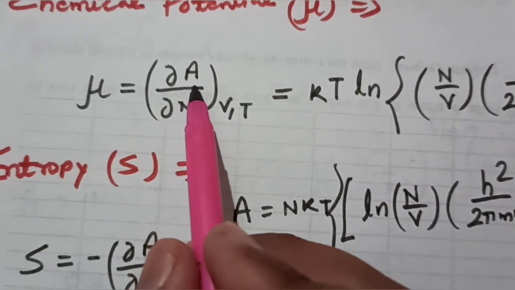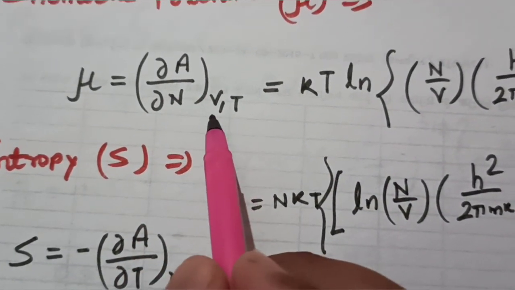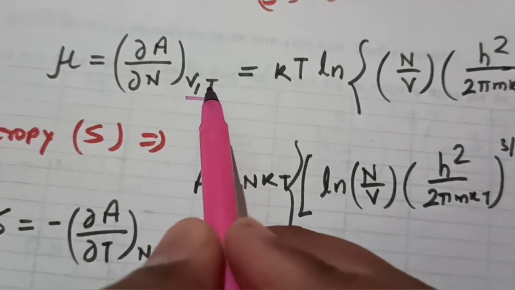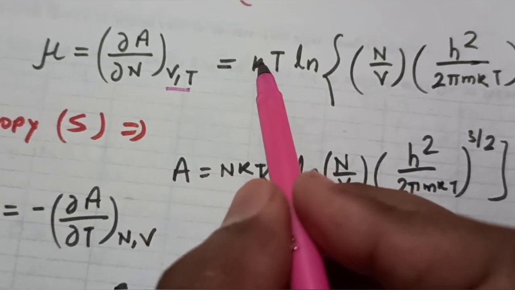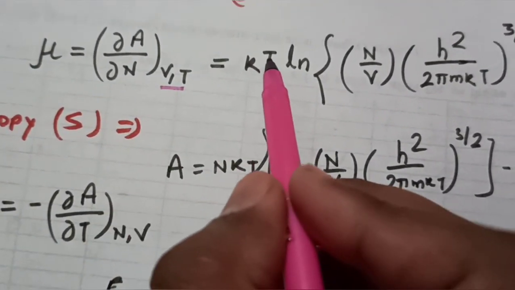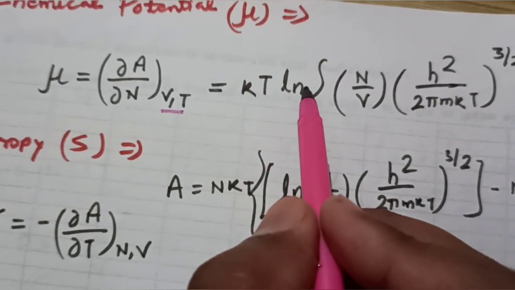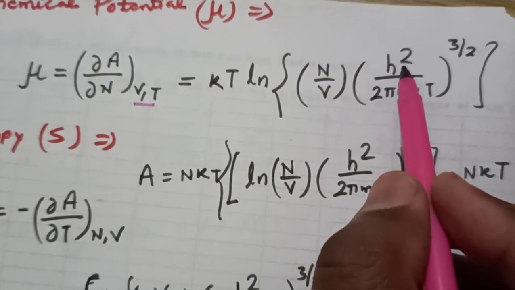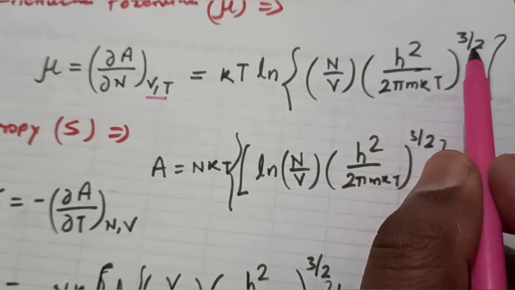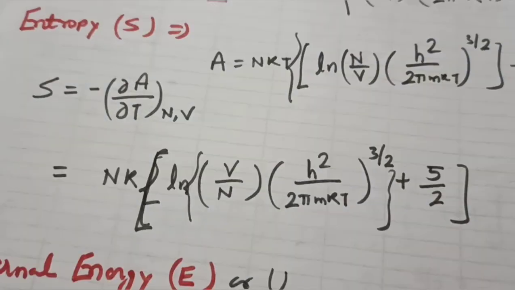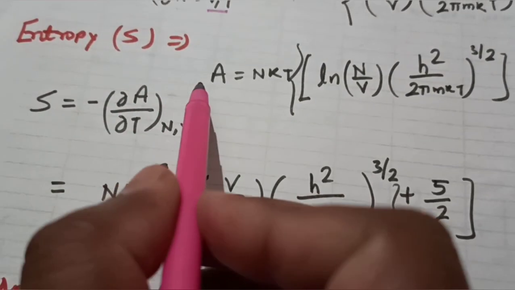Now in this case, chemical potential. Chemical potential is what? Del A over del N, with the parameters V and T constant here. Then if you just solve it with respect to N, you are left with the result kT times ln of n upon V h square upon 2 pi mkT raised to the power 3 by 2.